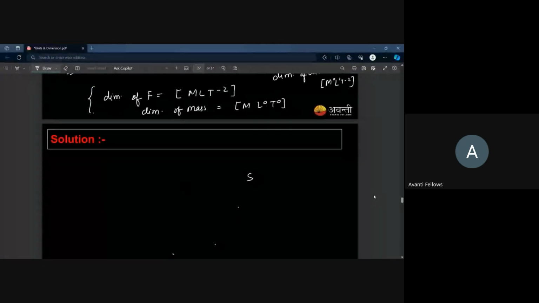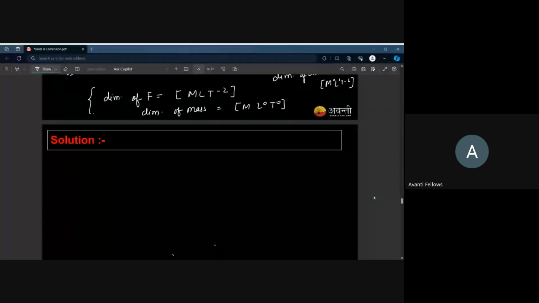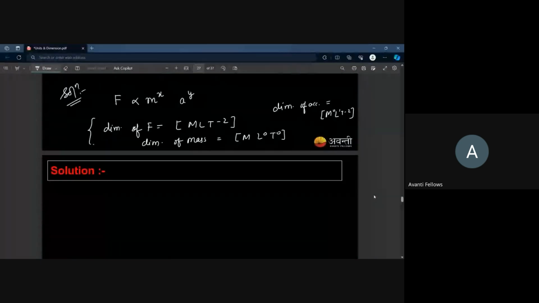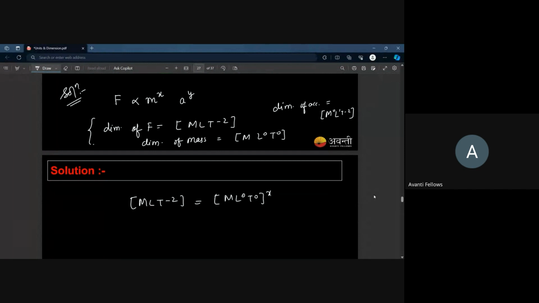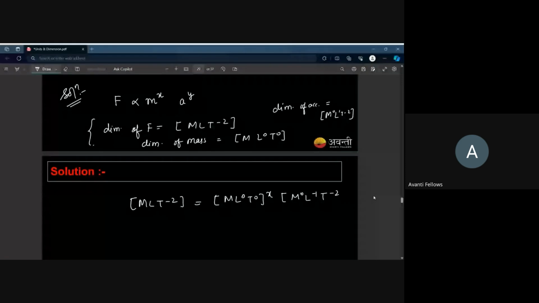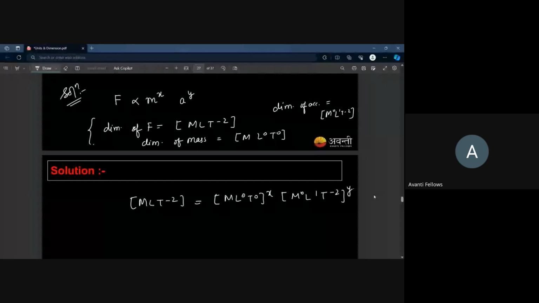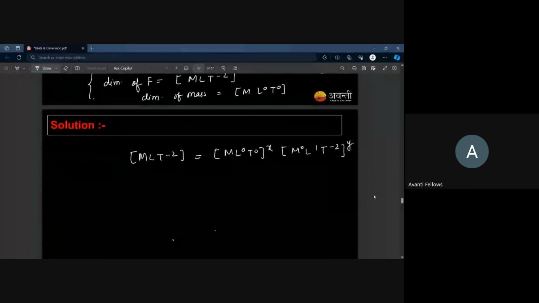Okay, so we have force. Just put these values over here, and you will get M L T minus 2 is equal to M L0 T0 raised to the power x times M0 L1 T minus 2 raised to the power y. Just collect the value of M: from here it is x, from here it is 0. Then for L, from here you will get y, and for T it would be minus 2y.